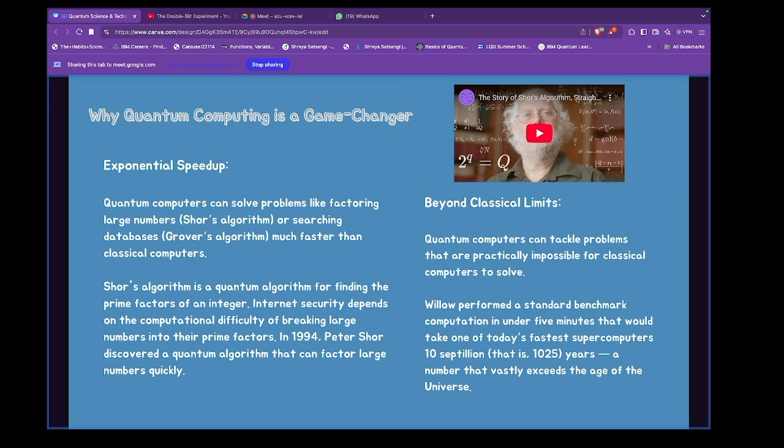So these are very important algorithms, and currently, let me say this very honestly, the quantum computers we have right now are not at the level that we can use these algorithms to decrypt. So we need quantum computers that can actually work.